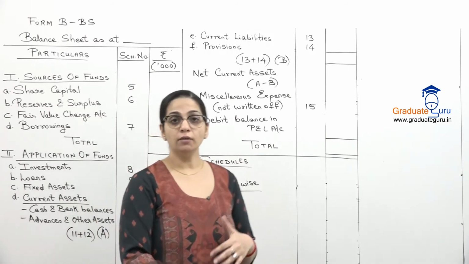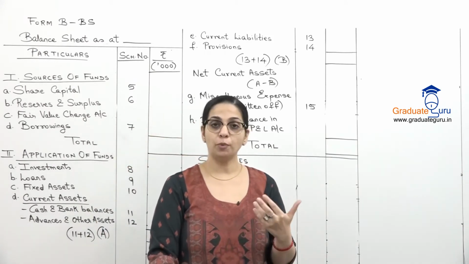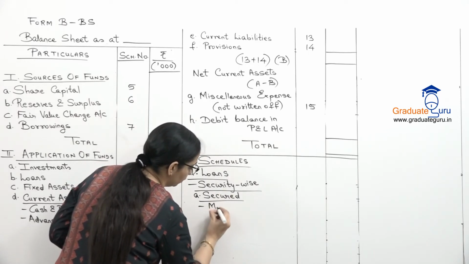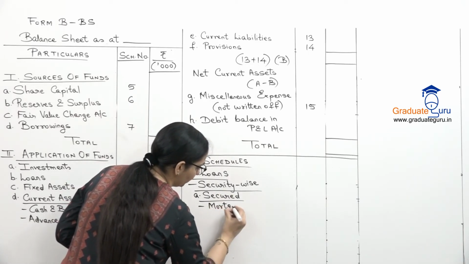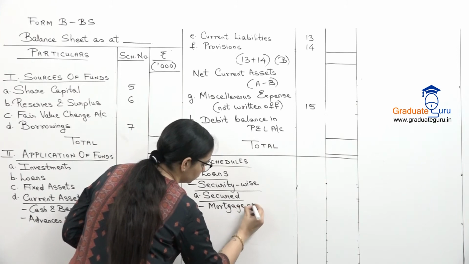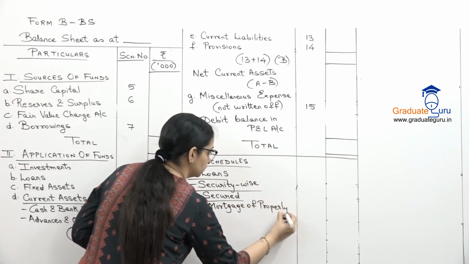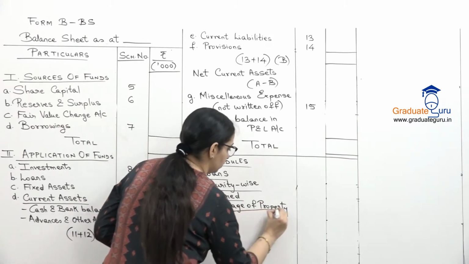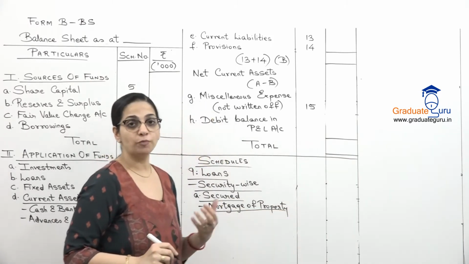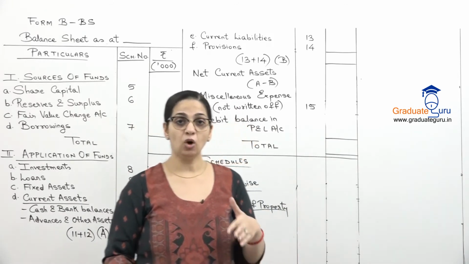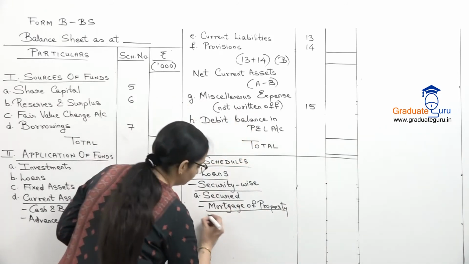Within secured we have on mortgage of property. So under secured I have mortgage of property. And under mortgage of property, we have to show if the property is in India or it is outside India.